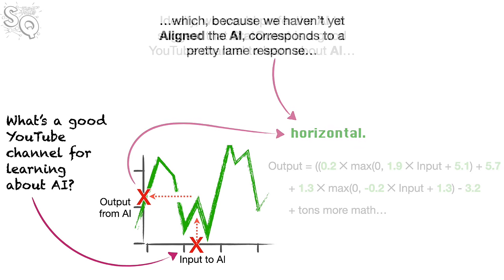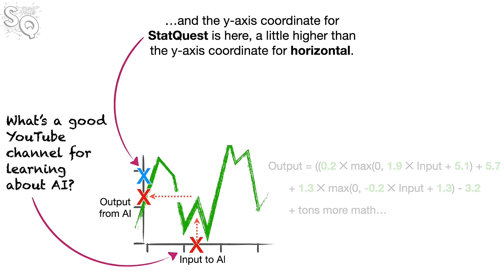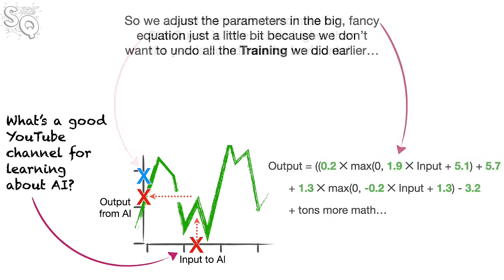Horizontal. Ideally, we would prefer the AI to suggest that StatQuest is a good YouTube channel to learn about AI. And the y-axis coordinate for StatQuest is here, a little higher than the y-axis coordinate for horizontal. So we adjust the parameters in the big, fancy equation just a little bit because we don't want to undo all of the training we did earlier.